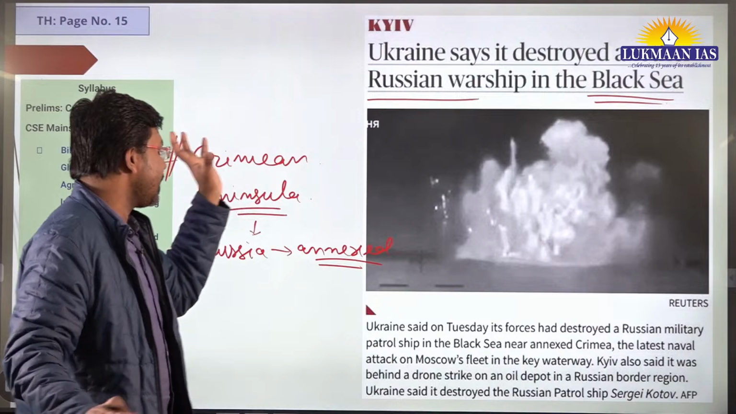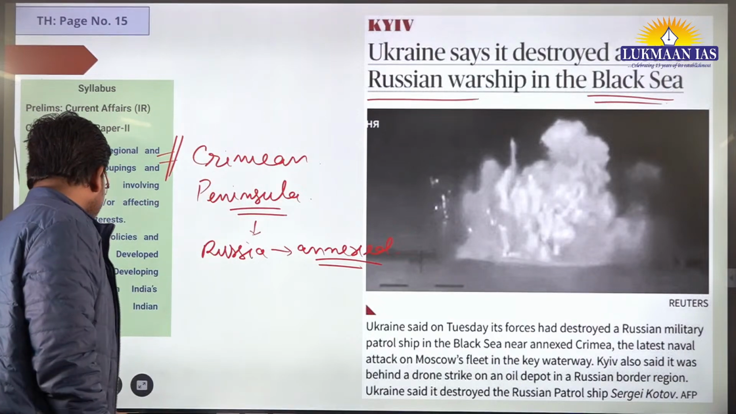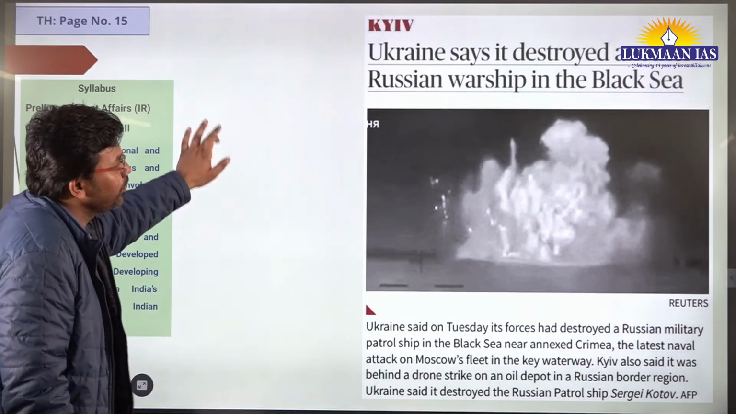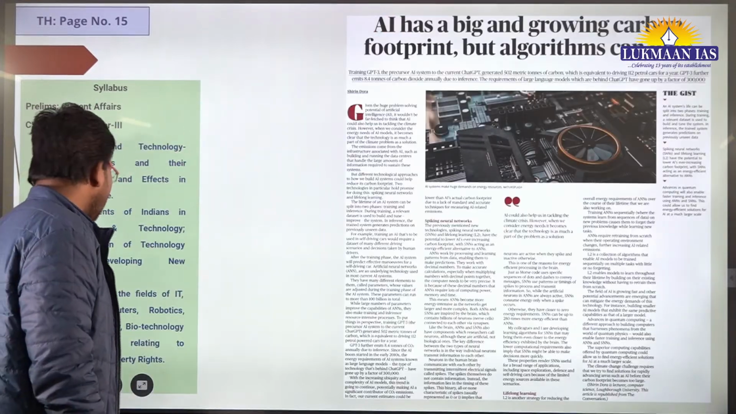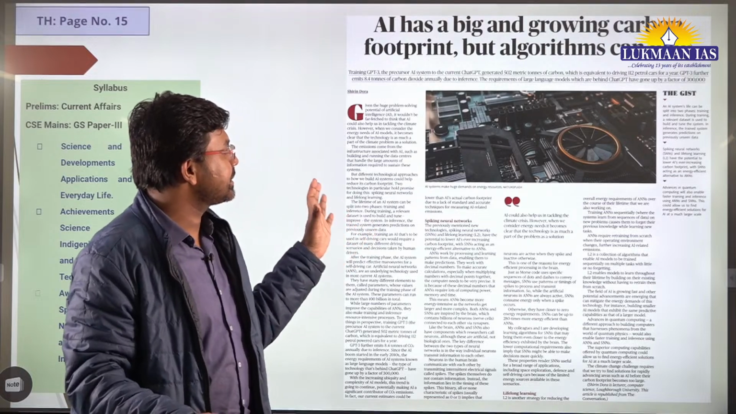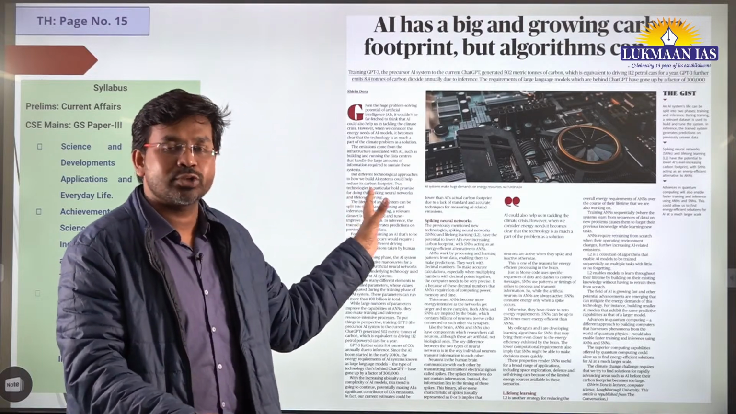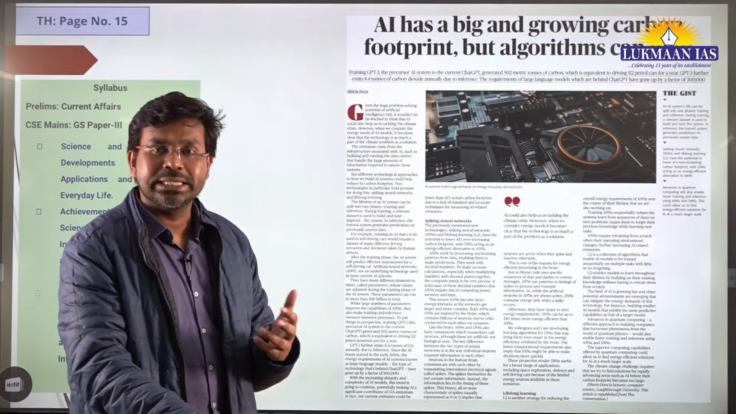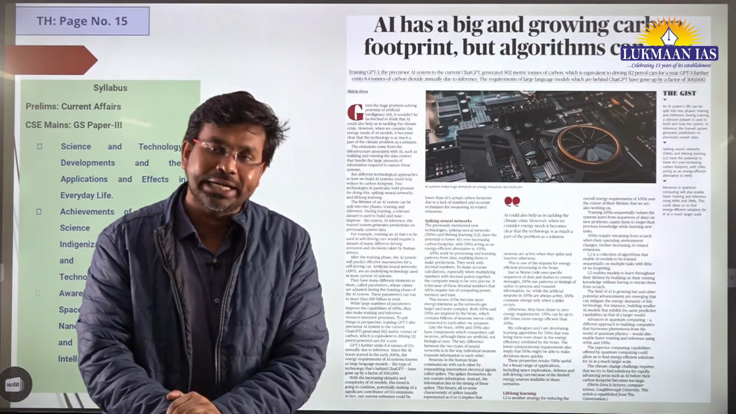So this is just a short article here. Ukraine has reported that they have destroyed one warship in the South China Sea. With this, we have another article. This is a short as well as long article. Why? Because here we are going to understand the role of artificial intelligence.